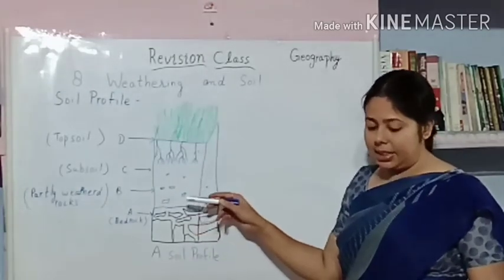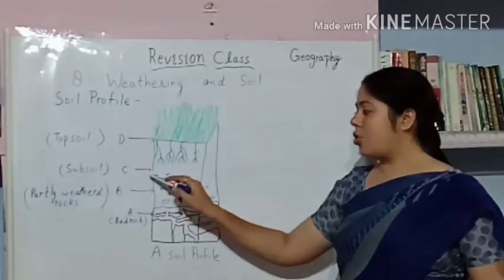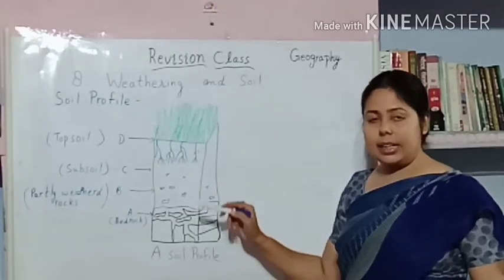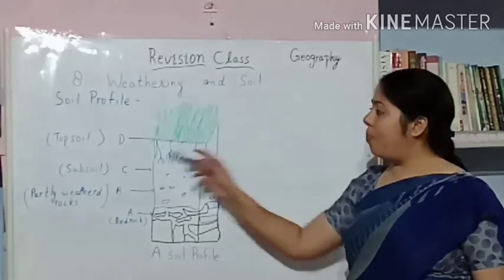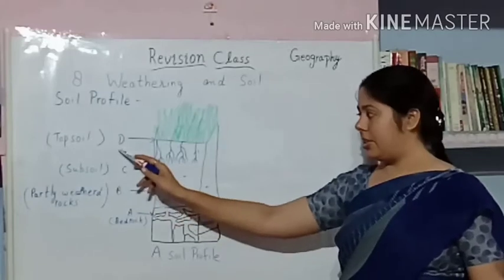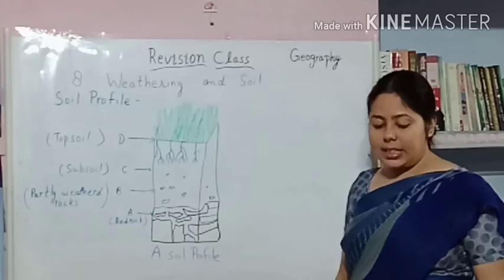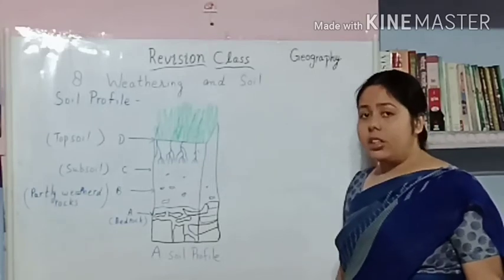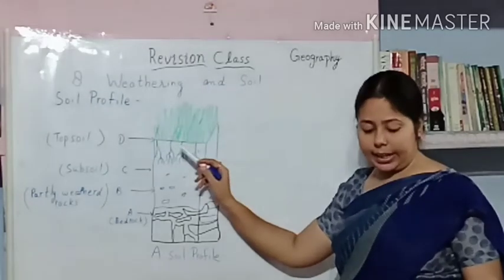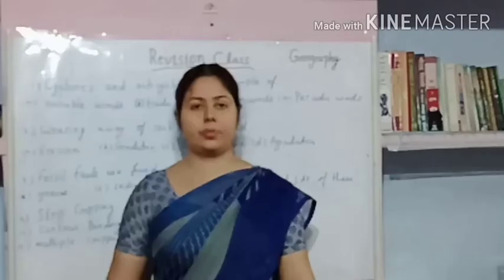And above it is the third layer, called the subsoil, which is made up of finer rocks and silt and clay. The topmost layer of the soil is called the topsoil and it's denoted with T, which consists of clay, silt, sand and humus.